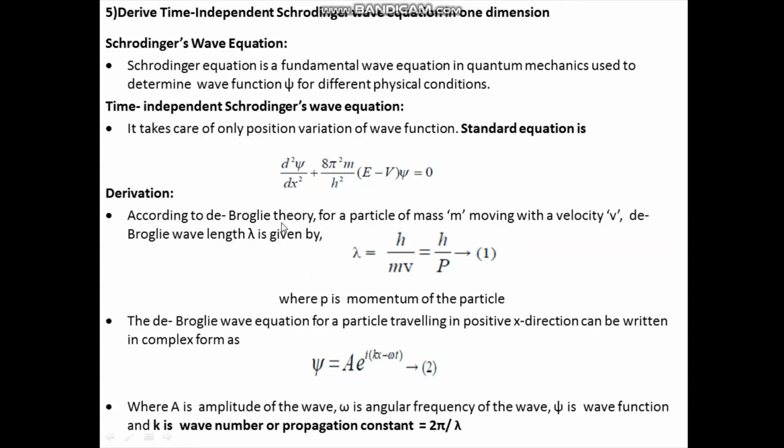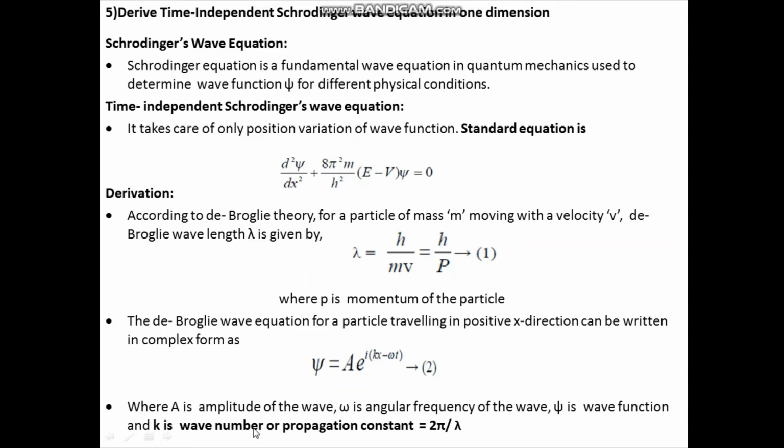According to de Broglie theory, for a particle of mass m moving with a velocity v, the de Broglie wavelength is given by lambda is equal to h by mv equal to h by p. This you take as equation number 1. Here p is the momentum of the particle. Now the de Broglie wave equation for a particle traveling in the positive x direction can be written in complex form as psi equal to a exponential i into (kx minus omega t), and this you take as equation number 2.